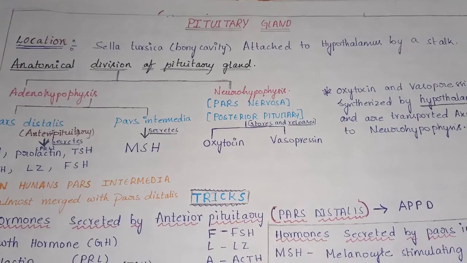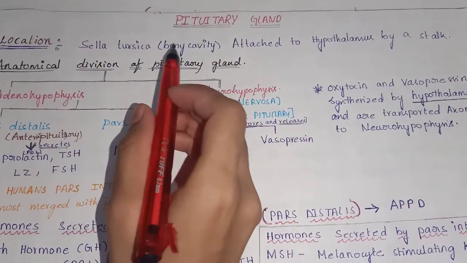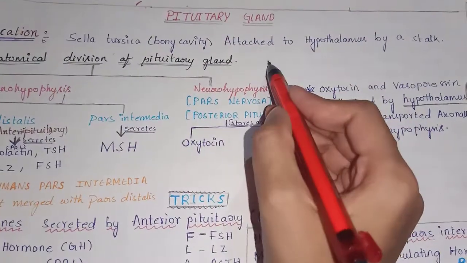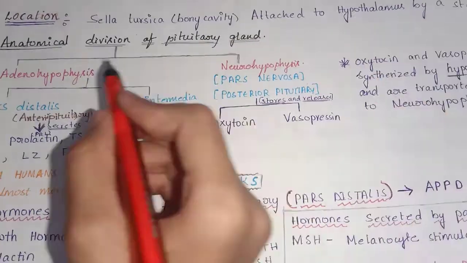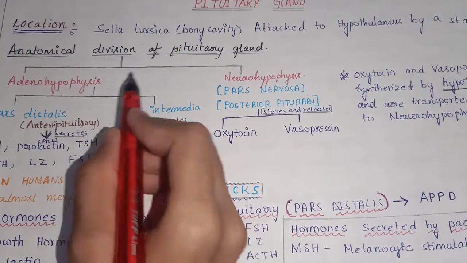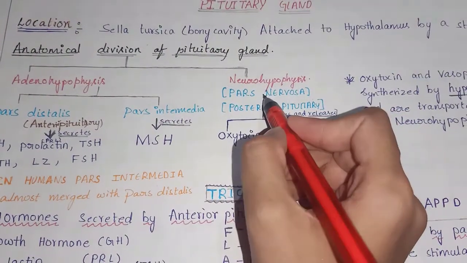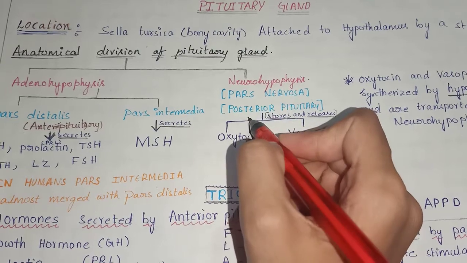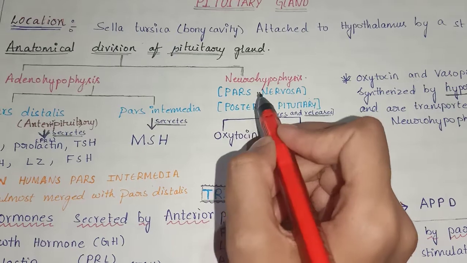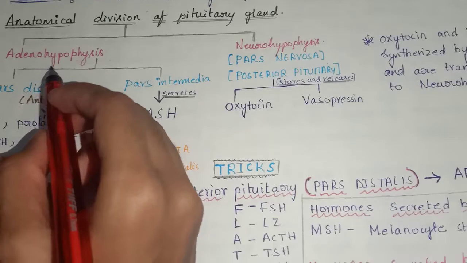Now let's study about pituitary gland. Location of pituitary gland. Pituitary gland is located in a bony cavity called sella turcica, and it is attached to the hypothalamus by a stalk. Anatomical division of pituitary gland. Pituitary gland is divided into two parts, the adenohypophysis and neurohypophysis. Neurohypophysis is also called pars nervosa and posterior pituitary. Whatever you say, they are the same.